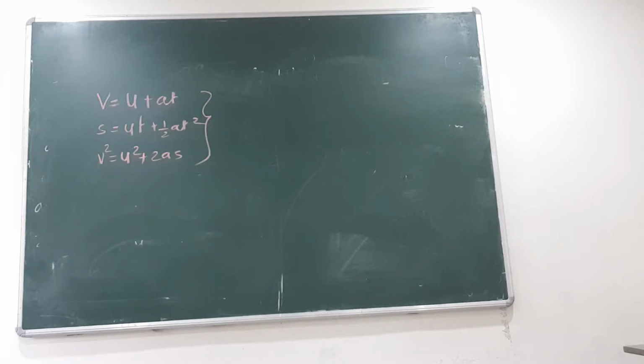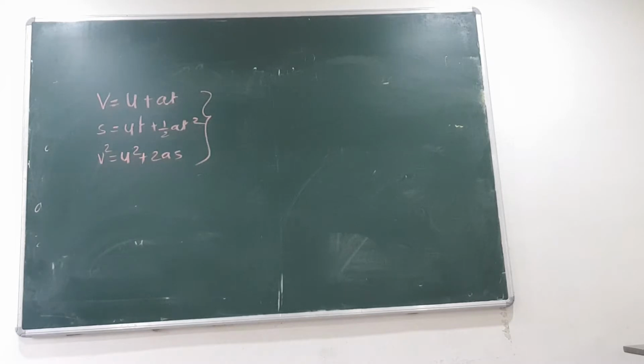Once again I am repeating the question, so if you missed some part of it, just note it down. A particle moves in a straight line with constant acceleration. So these three equations are applicable? Yes or no? It changes its velocity from 10 meter per second to 20 meter per second while passing through a distance of 135 meter in t seconds. The value of t is, that we have to find out.